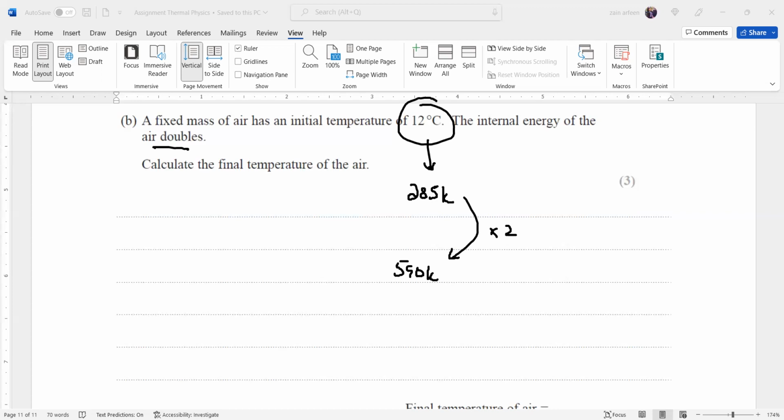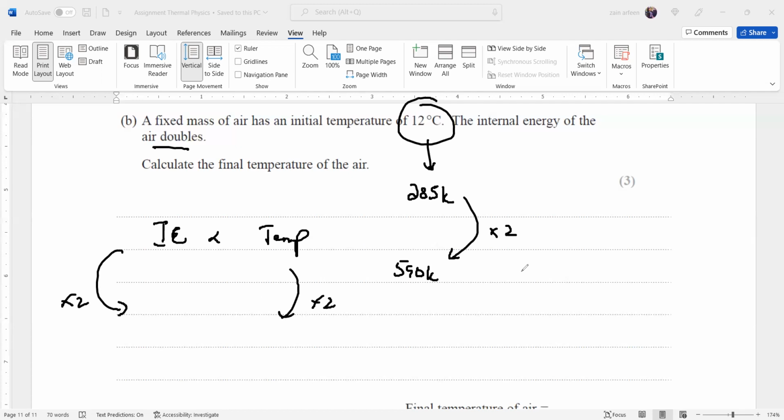And how we relate this: we will simply mention, because you don't have to use any specific formula here, just your understanding that internal energy is directly proportional to temperature, like kinetic energy is proportional to temperature. So if internal energy is double, temperature should also be double. But students forget the conversion of temperature.